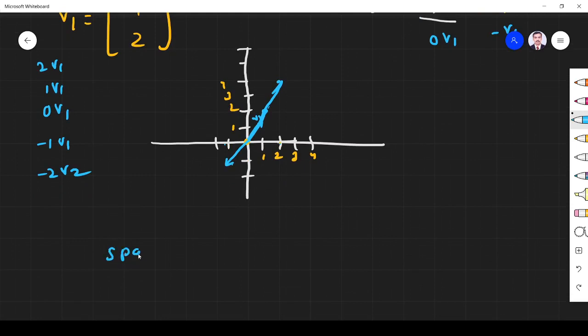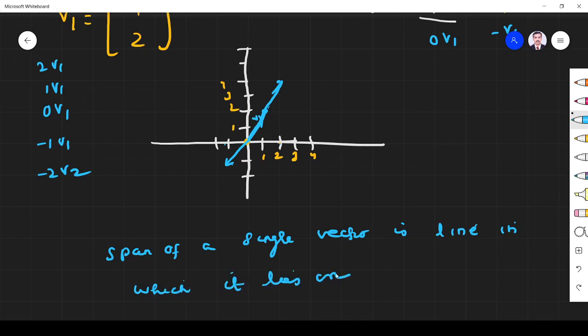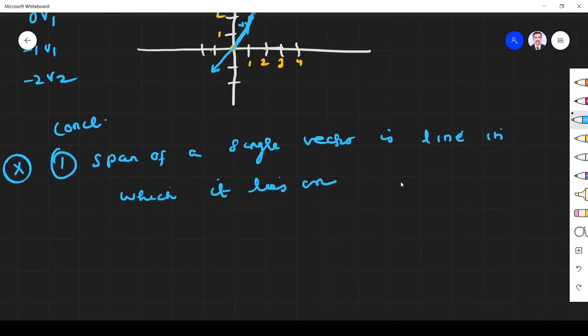So the span of a single vector is a straight line, a line on which the vector lies. If you form a linear combination of a single vector, it will form a straight line. The span of a single vector is a straight line. Very important conclusion for a single vector.